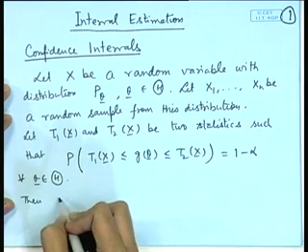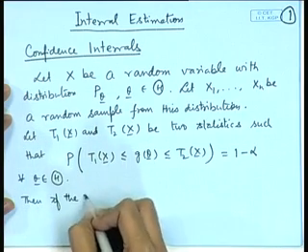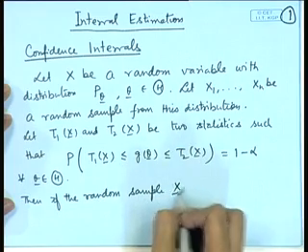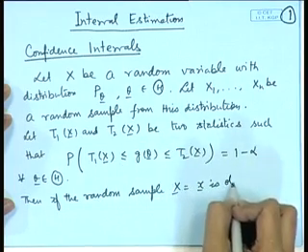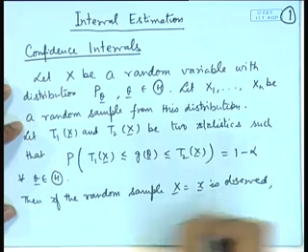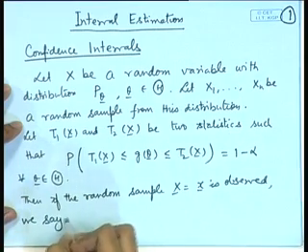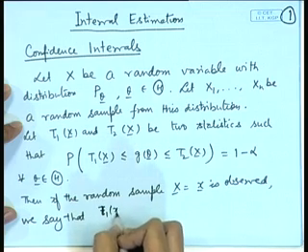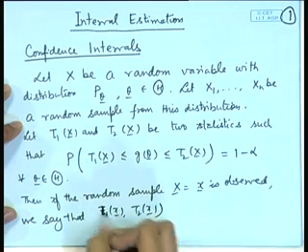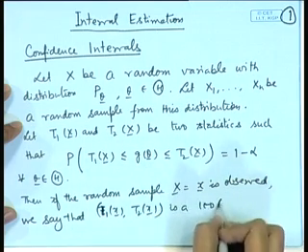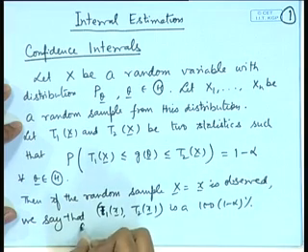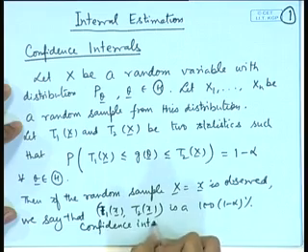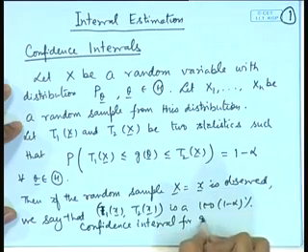Then if the random sample x equal to small x is observed, we say that T1(x) to T2(x) is a 100(1 minus alpha)% confidence interval for g(theta).